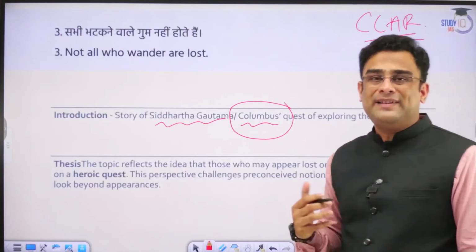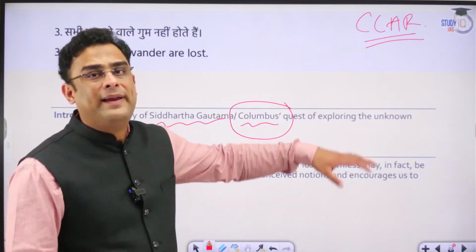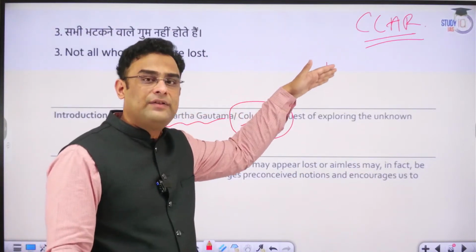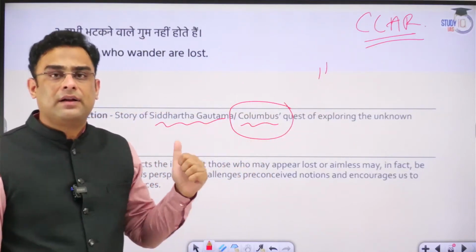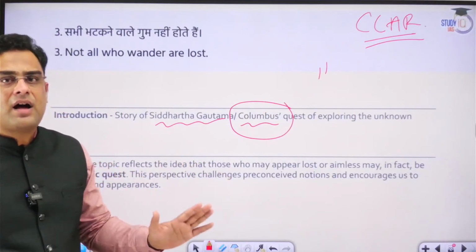What is meant by this CAR model? It's an acronym which stands for conditions, conflict, action, and result. Conditions, conflict, action, and result. That is the CAR model.